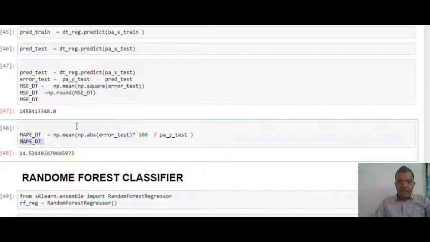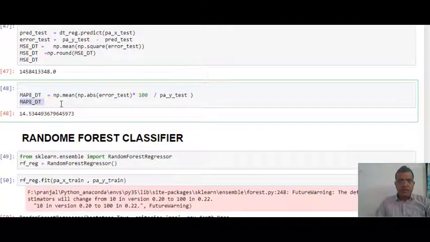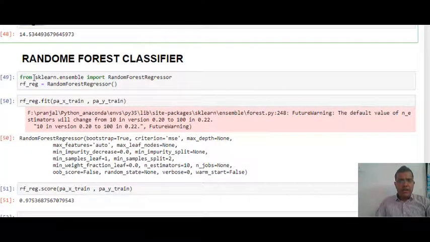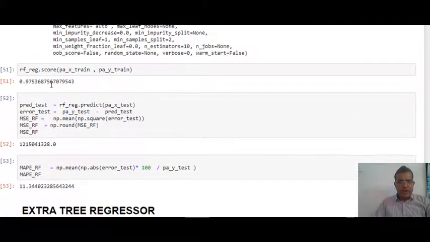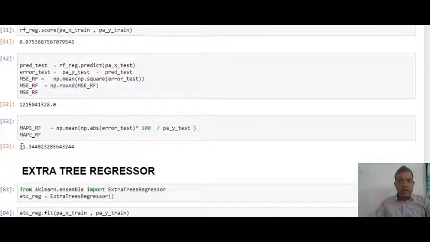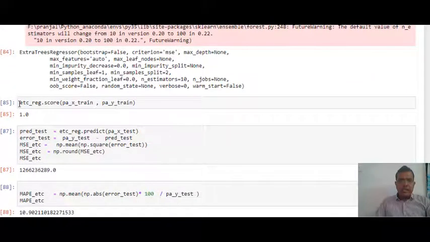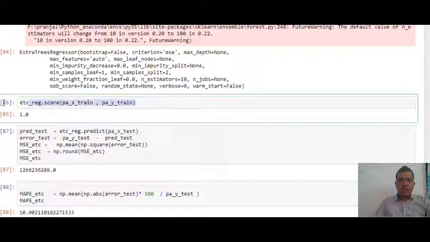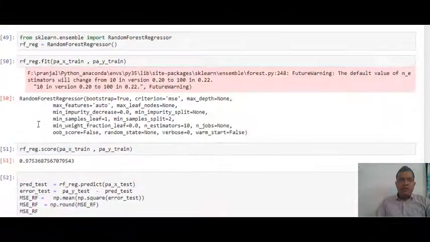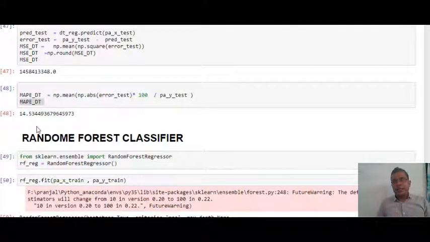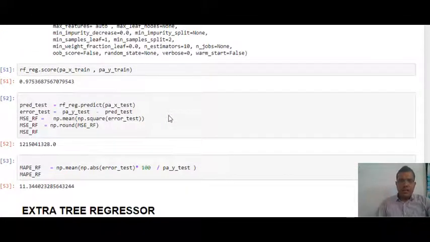Similarly, I am building my random forest regressor, and in random forest again my MAPE has gone down, it is 11.34. Then I am using my extra tree regressor, and same thing. In extra tree regressor also, when I score my model on my train data, I get the answer as 1. One more thing to keep in mind is that we should not be finding the adjusted R square for our decision tree or random forest. Adjusted R square should be found only for ridge, linear, lasso and elastic net. For any other algorithms, though mathematically I can find the adjusted R square, we should not be finding it.